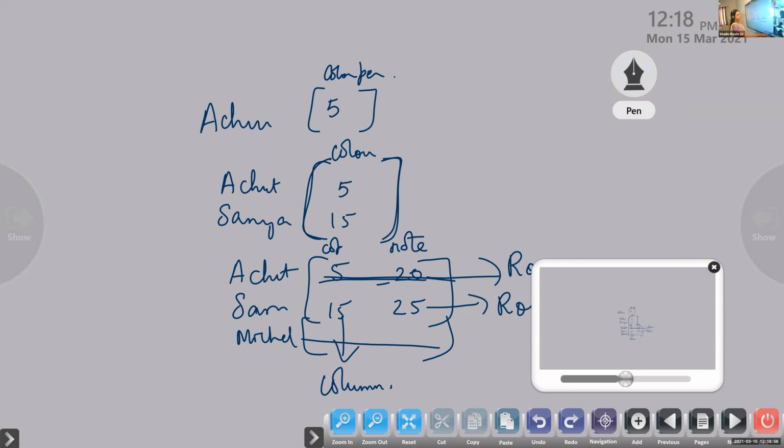What about the order of the matrix 2? Suppose I write A as 2. What is the order of A? Order of A is 1 by 1. 1 row and 1 column. Is it clear? So the order of the matrix is given by number of rows by number of columns.